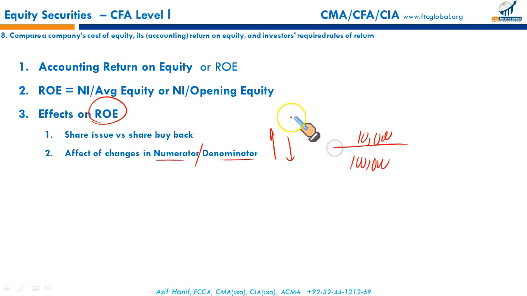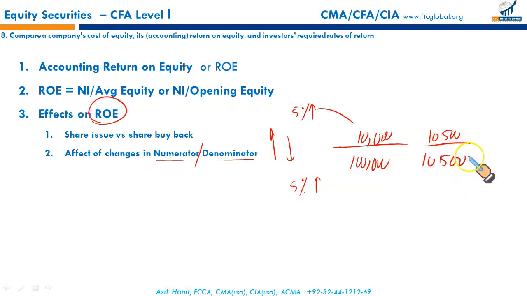Now, if the question says if income goes up by 5% and your equity goes up by 5%, how do you see the ratio to fall or increase? Now, 5% of 10,000 will be just 10,500. But 5% of 100,000 would be 5,000. That will be 1 of 5,000. So as you can see, the denominator has become even bigger, so the ratio will fall. So you need to see, by substituting the numbers, you do not jump at the options.